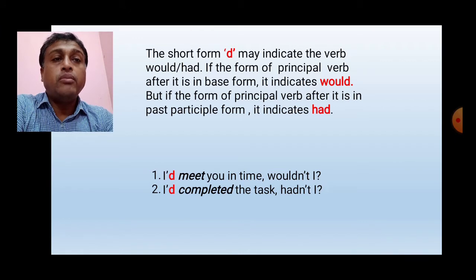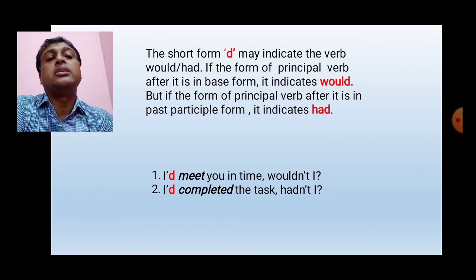If the form of the principal verb after 'd is in base form, it indicates would. But if the form of the principal verb after it is in past participle form, then it indicates had.